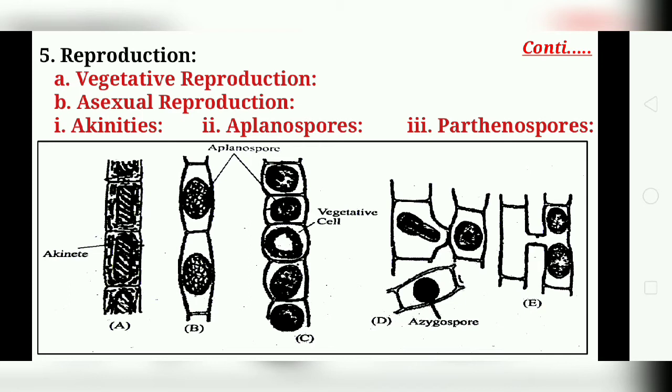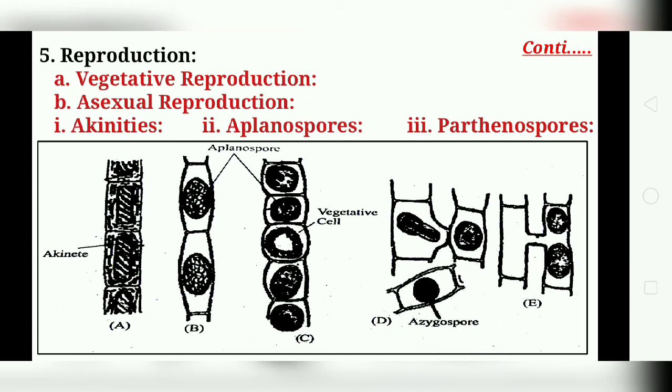In the first picture you can see a layer formed parallel to the cell wall. Such spores germinate and give rise to a new filament. Next part of this asexual reproduction is the aplanospores. These aplanospores develop from the protoplast of the cell.